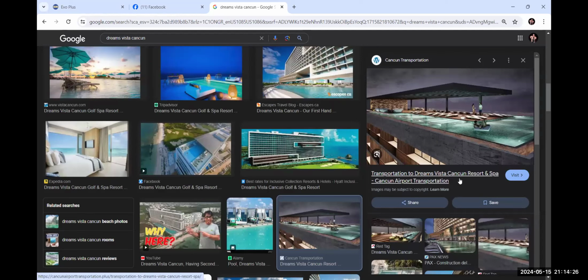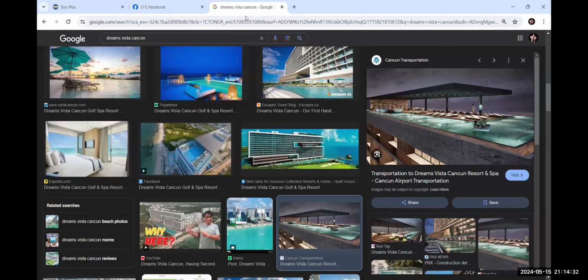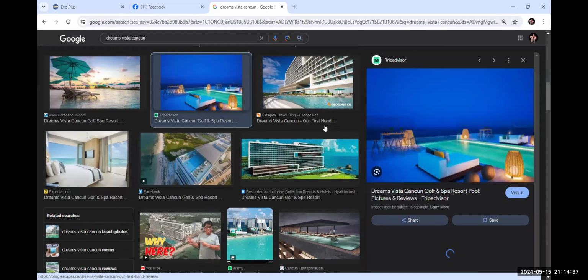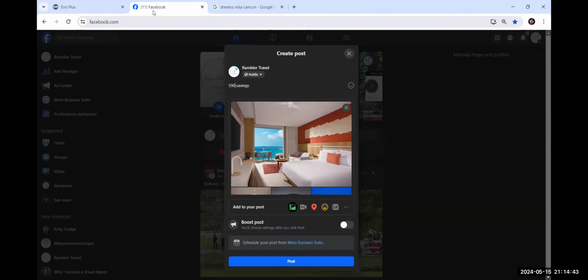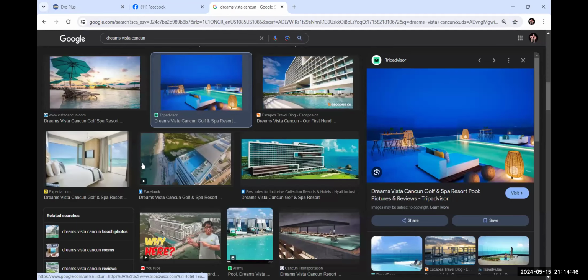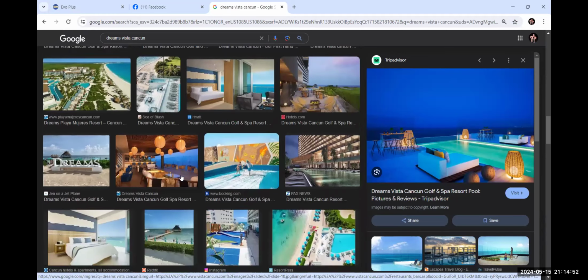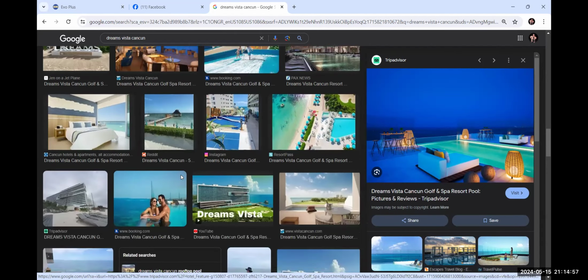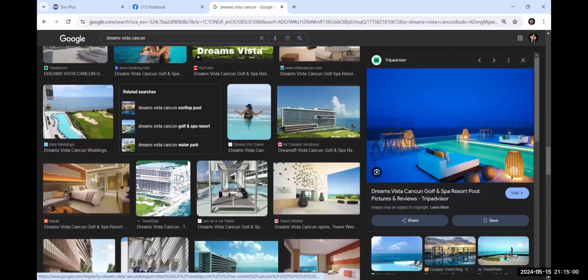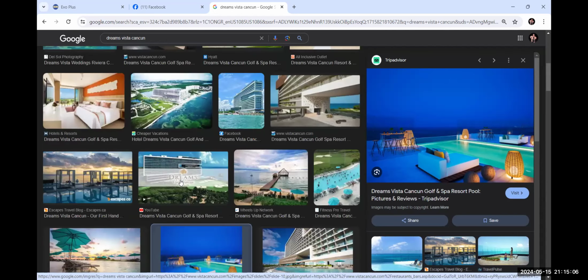Okay, Dreams. I always like to make sure I have the right room type or the right resort. See, this is nice too. TripAdvisor is a really good place to find good pictures. I'm going to pick all the pictures that I like, and then I will do a process of elimination and narrow it down to 5, because I want them in a nice collage, and I don't want any extra where they would have to click on it. We're just going to keep it simple, but I really do want to see more of the beach.